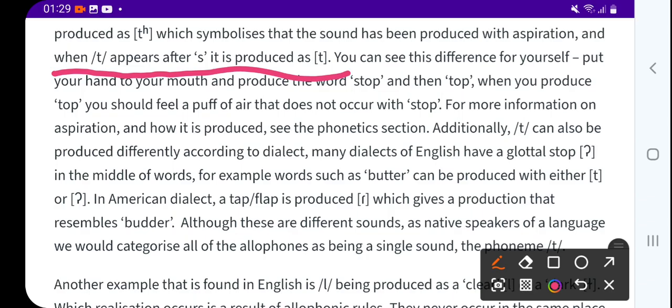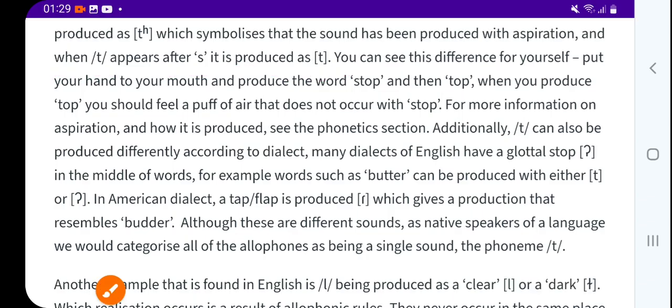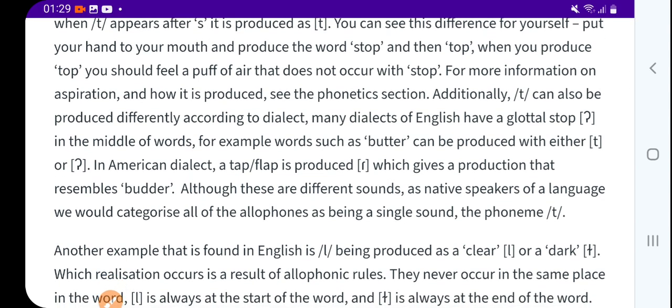You can see this difference for yourself. Put your hand to your mouth and produce the word stop, then top. When you produce top, you should feel a puff of air that does not occur with stop.